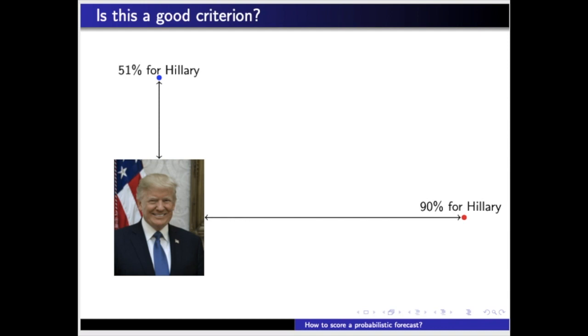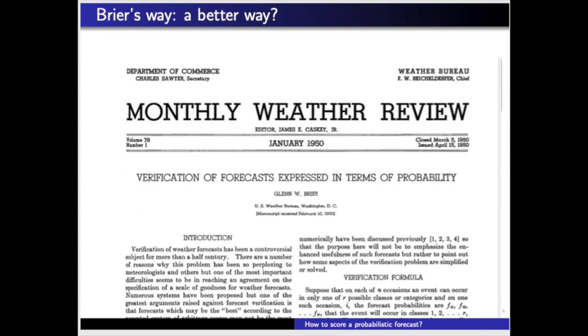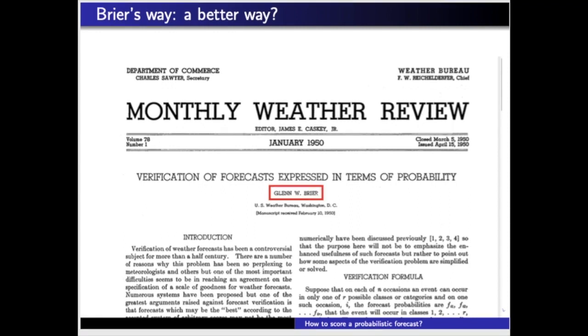Therefore, a much better way to qualify probabilistic forecasts is to score them instead of just saying they are right or wrong. That insight came from meteorology, a field in which forecasts play a significant role, and was mathematically formalized in a paper written by a researcher named Glenn Brier, published in 1950.